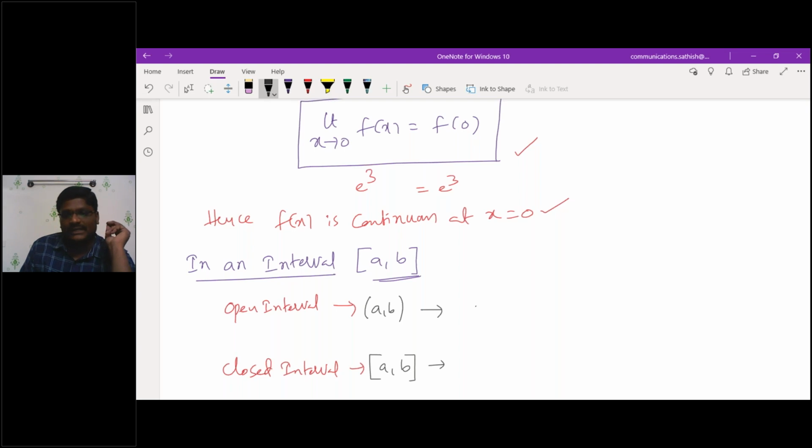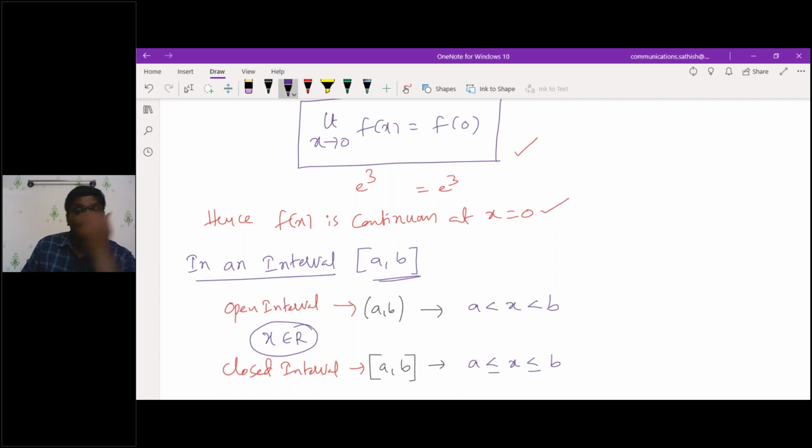If you observe properly, here I take x as any real value, for both cases. For the open interval, a is less than x is less than b. Here, a is less than or equal to x is less than or equal to b.